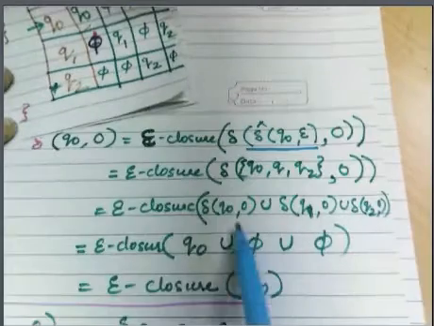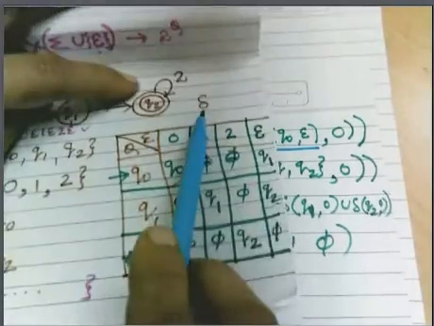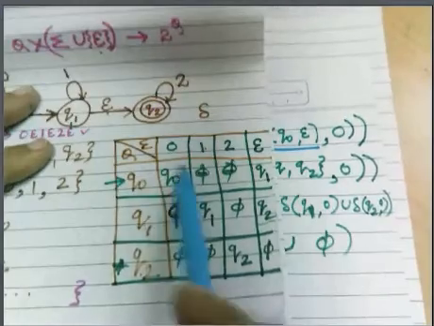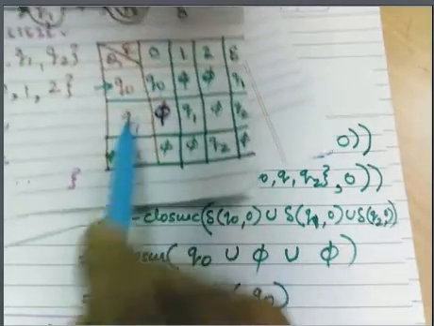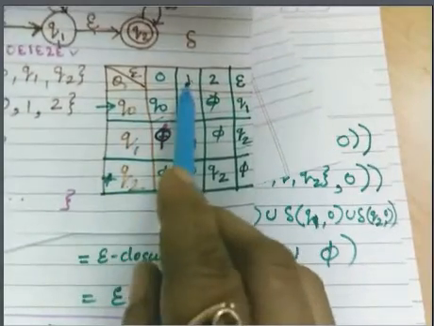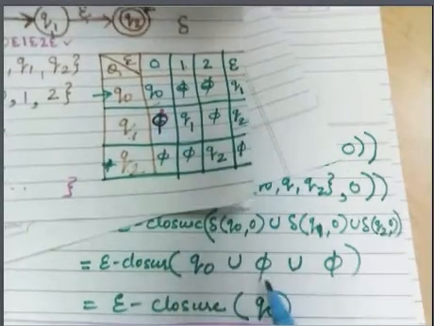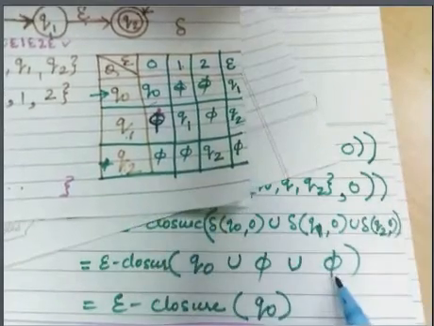What is the value of delta q0 comma 0? See here, this is your delta table. q0 comma 0 is q0, so q0 is written. Then q1 comma 0 is 5, so 5 is written. q2 comma 0 is 5, so 5 is written, right?